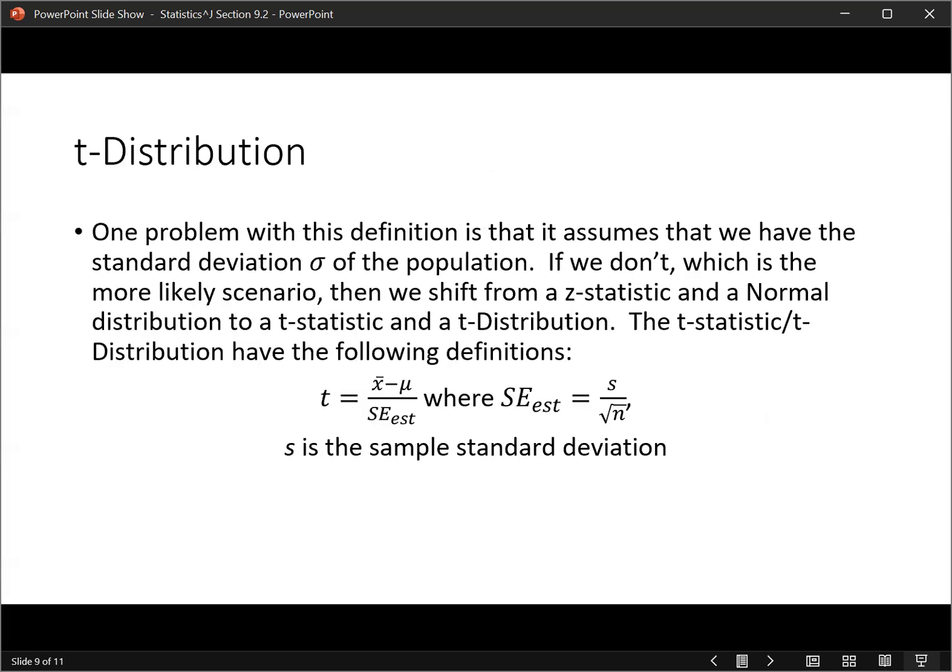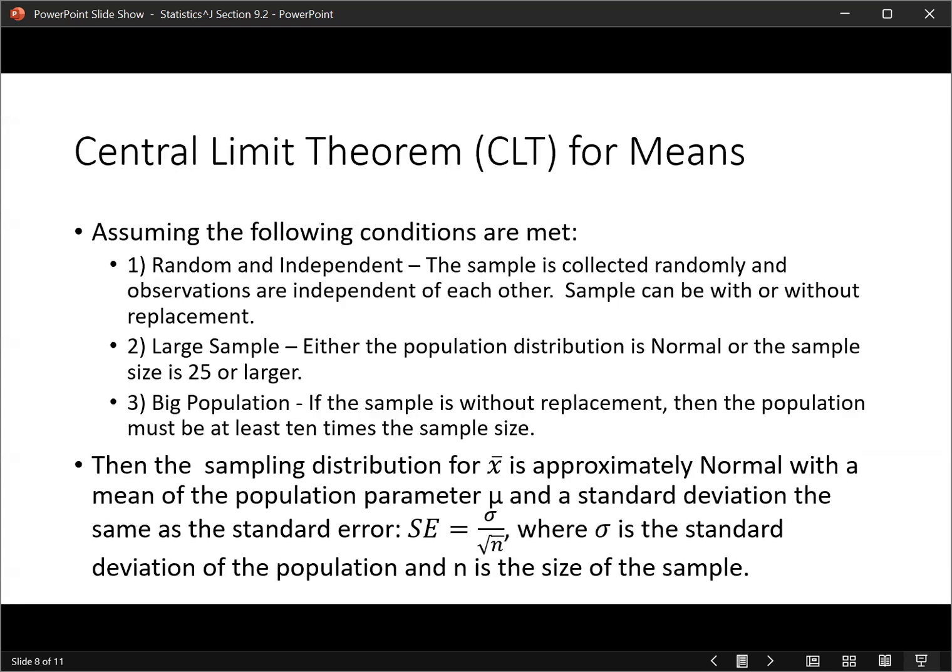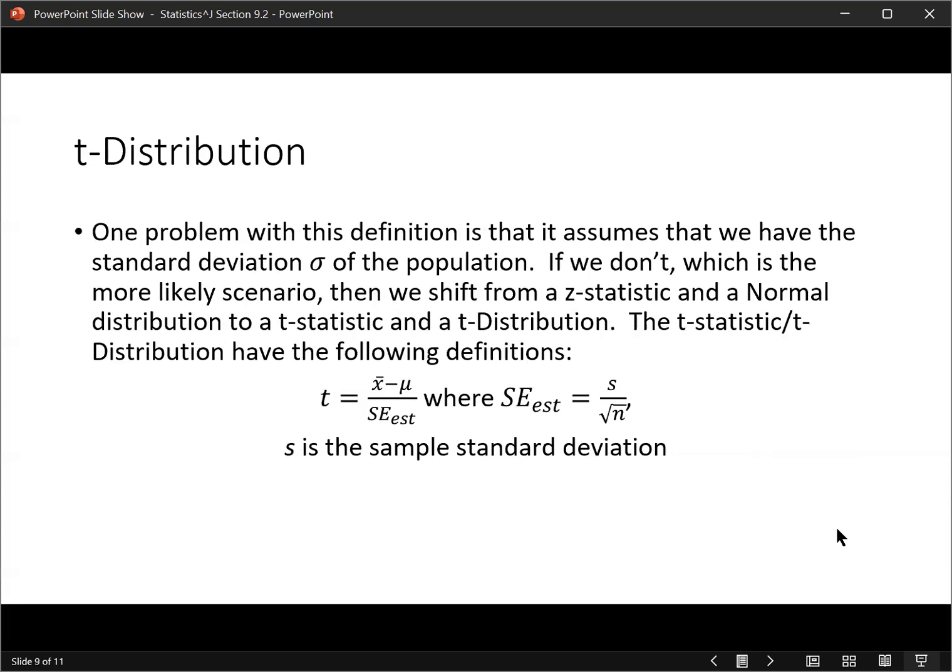One problem with the definition we just went over is that it assumes that we have the standard deviation sigma of the population, and also the mean of the population. But normally we're not going to have those things. So what do we do if we don't have them? Instead of using the standard error, we're going to use an estimate of the standard error. Notice the standard error here has no EST next to it. This is the actual standard error for the population.